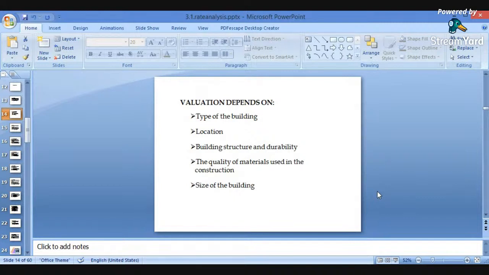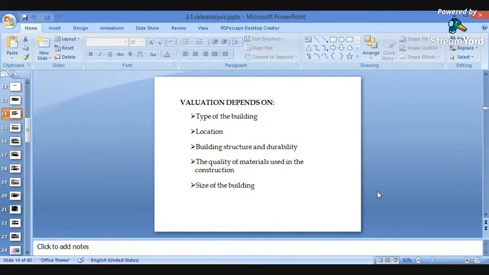Also, it will be dependent on the location where it has been located, whether the building is nearby or far away from the city, in a rural area or an urban area. Depending upon the location, the valuation of the structure can vary. Whether it is located within the city limit or outside the city limit, in rural areas or urban area, its valuation will be fixed accordingly. So location also plays an important role.